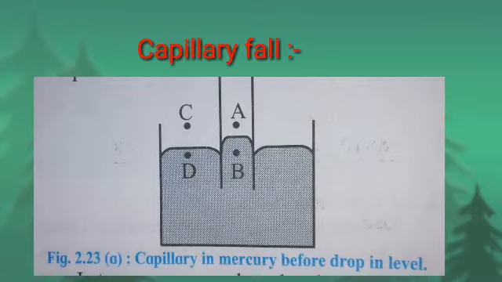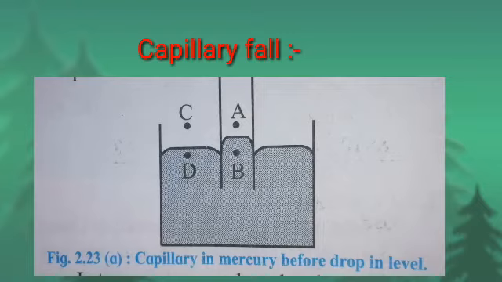Point C is just above the plane surface outside the capillary tube, and point D is just below the plane surface, outside the capillary and below point C. Let PA, PB, PC and PD be the values of the pressure at points A, B, C and D respectively.